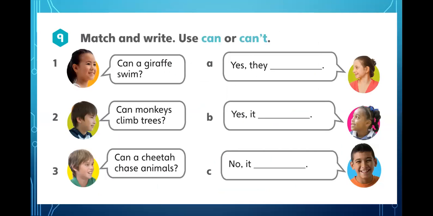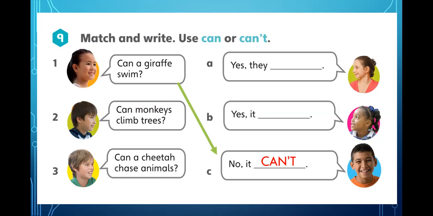All right. The first person on the left makes the question, can a giraffe swim? Now remember, the giraffes are the animals with the long, long necks. Have you ever seen a giraffe in the water? Is that possible? Can they paddle in the water and swim like a dog or swim like a fish or swim like a crocodile? Can they do that? And we say, I don't think so. No, that doesn't seem possible. So can a giraffe swim? No, it can't.